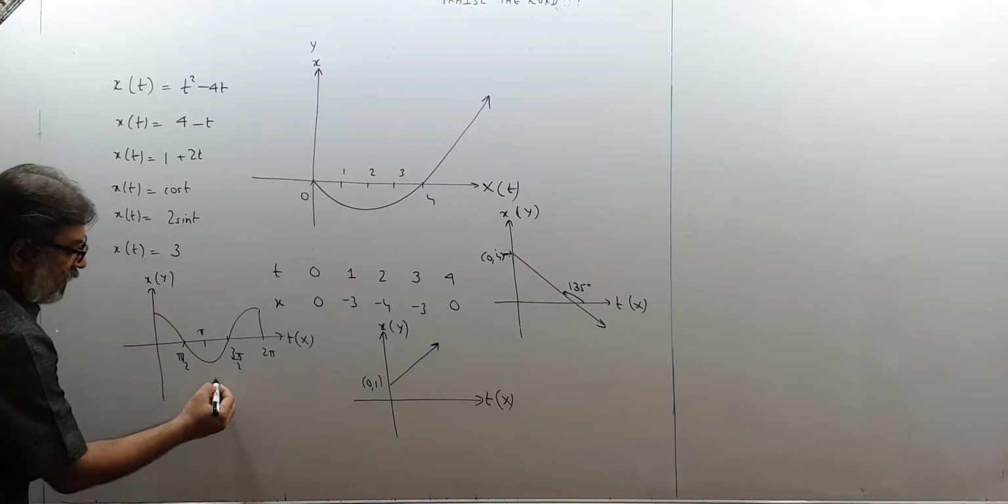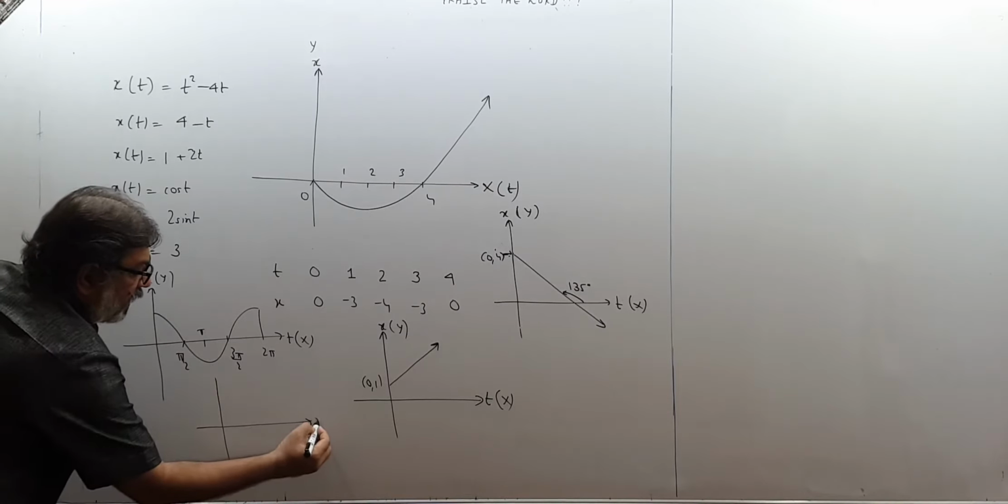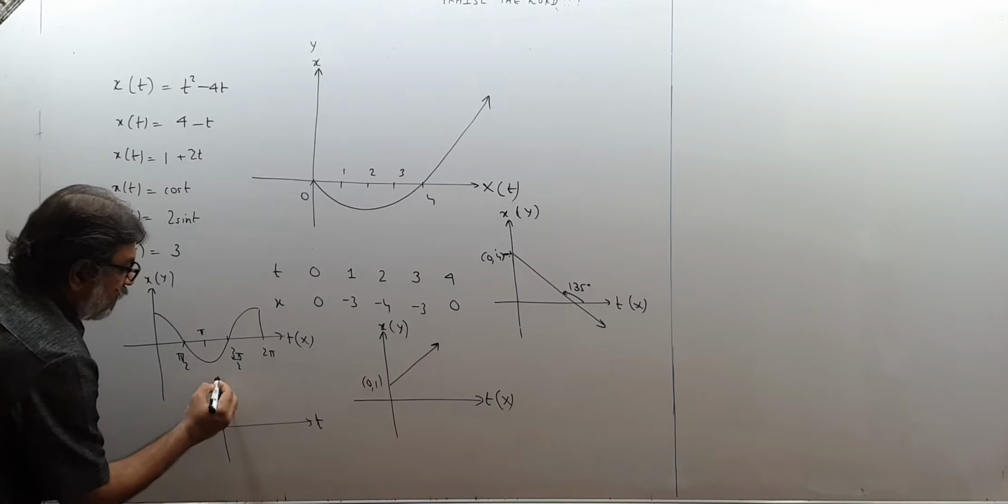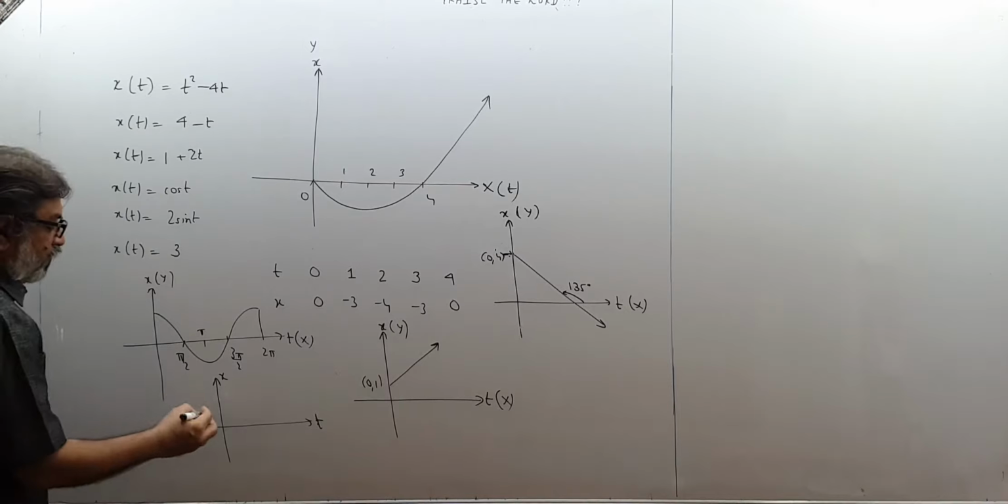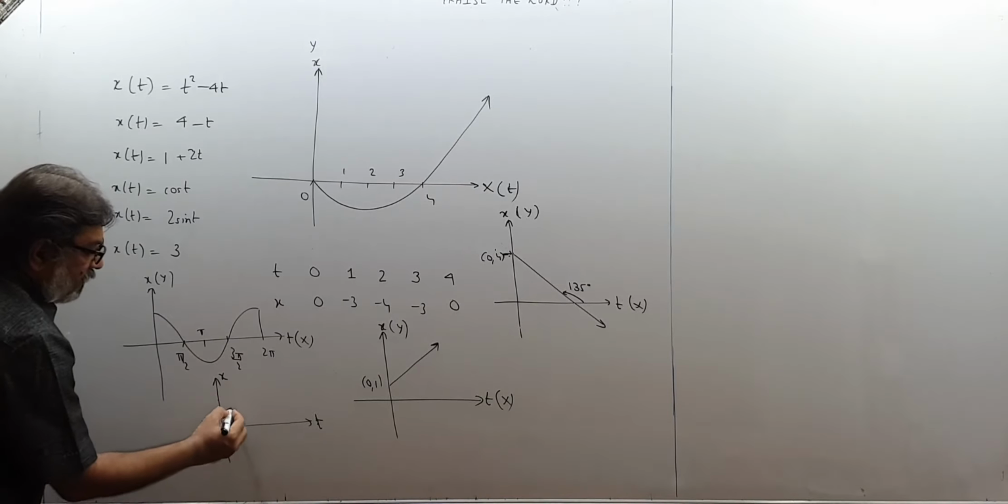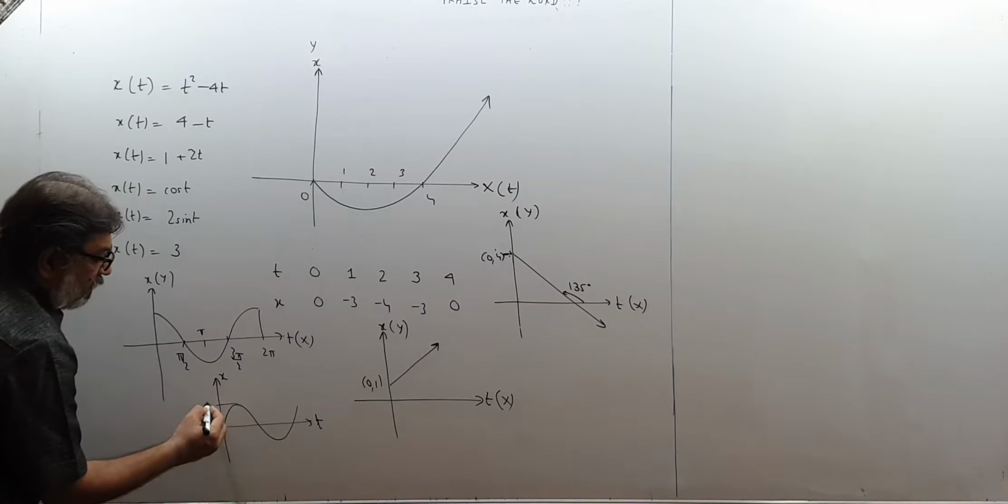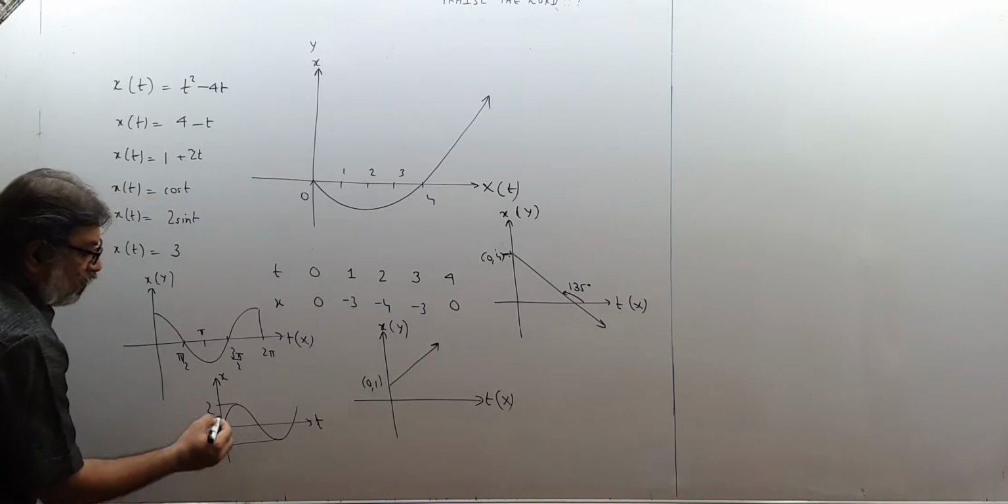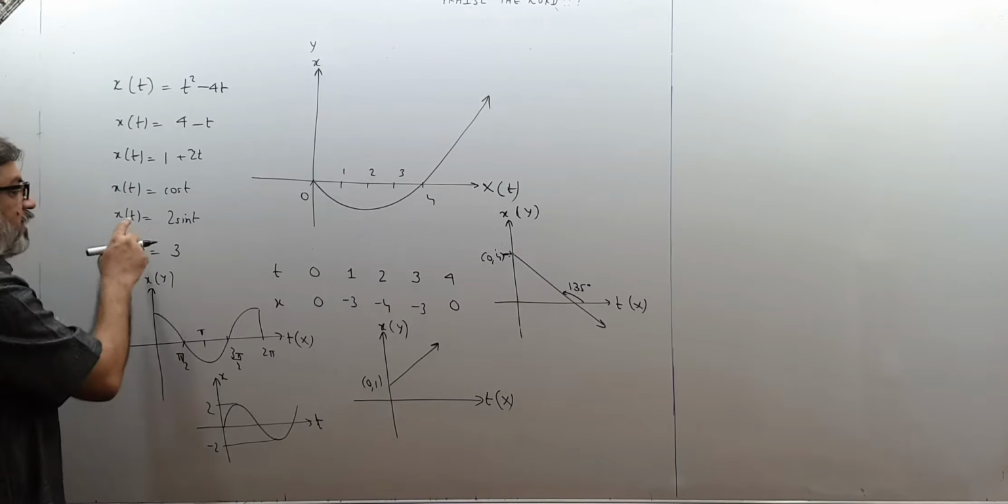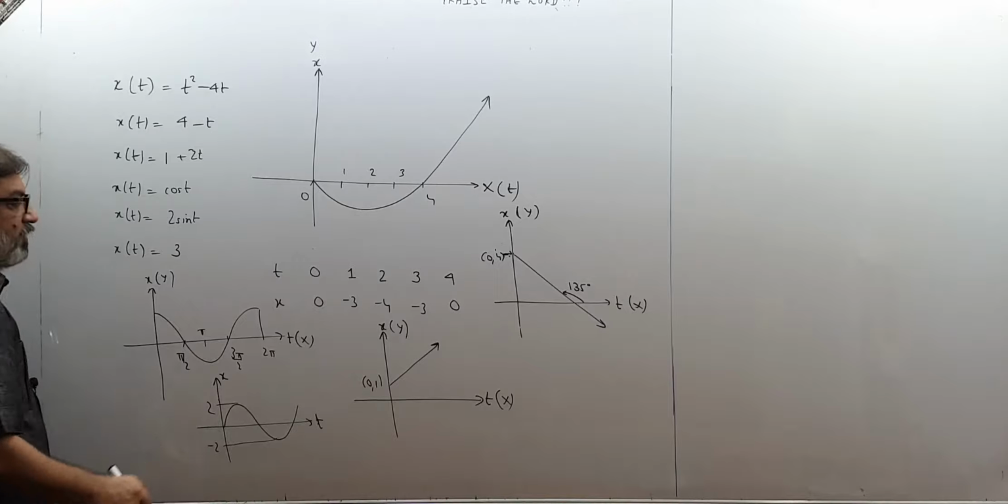x(t) equal to 2 sin t, if I draw. This is again time, this is the x coordinate position of the body, 2 sin t. The graph will go like this. So this side will be 2, this side, the depth, will be minus 2, and all those things. So this will be the nature of the graph of position versus time.